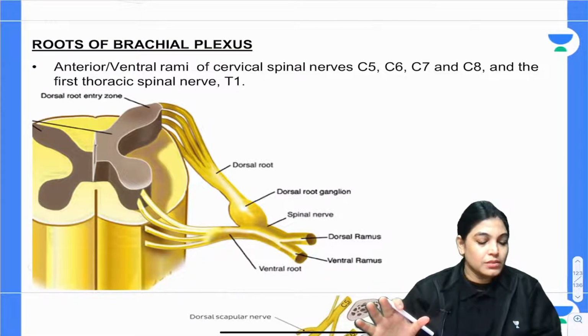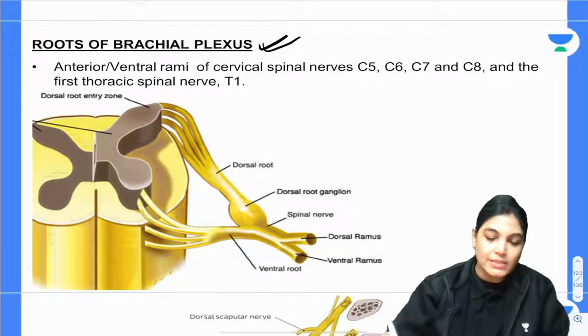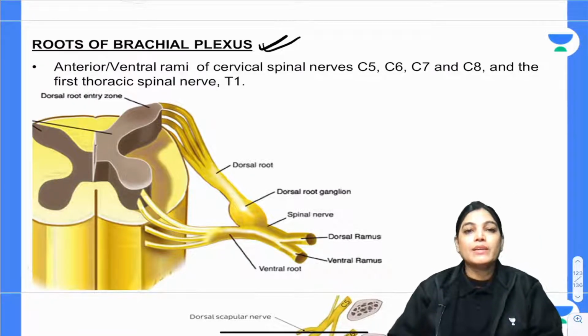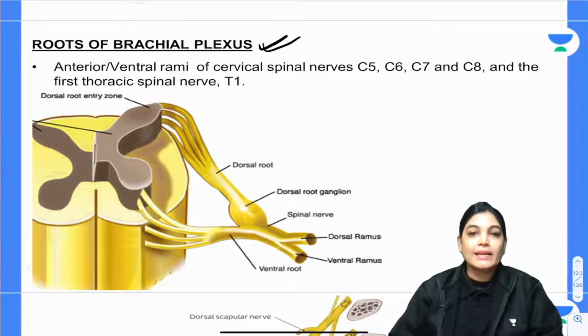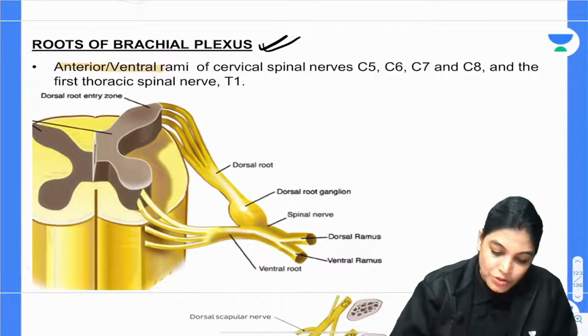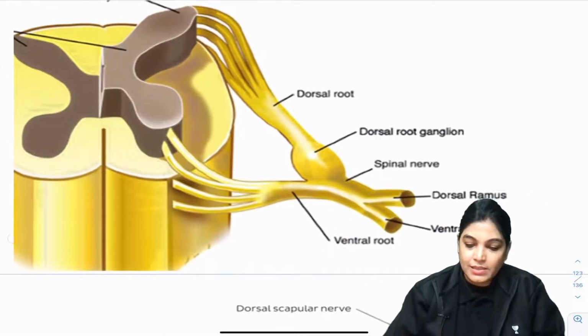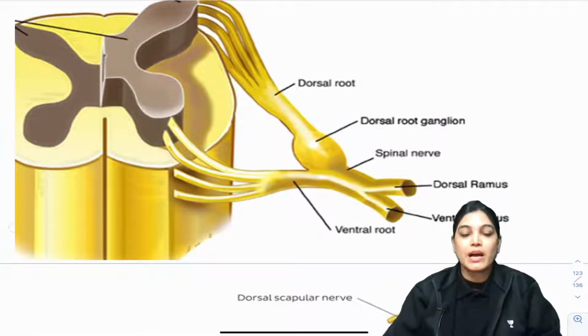Okay. So, in this case, let's see. As I told you, the roots of the brachial plexus are formed by the anterior or ventral rami of spinal nerves, which we have already talked about. Okay. So, it's important that you should know the difference between dorsal rami and anterior rami. Now, first, what you are seeing in this diagram, let me just enlarge this diagram.